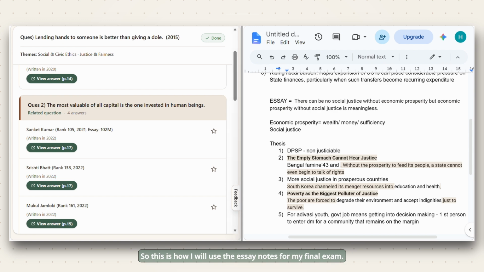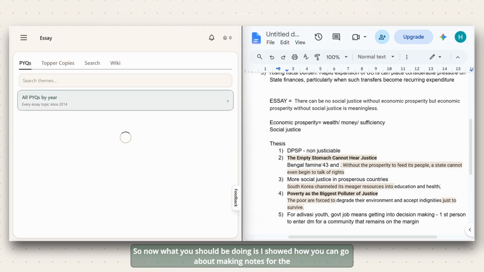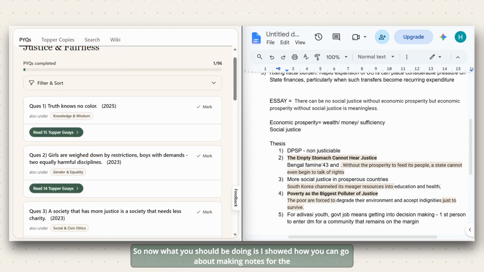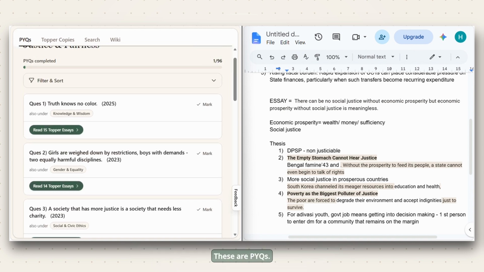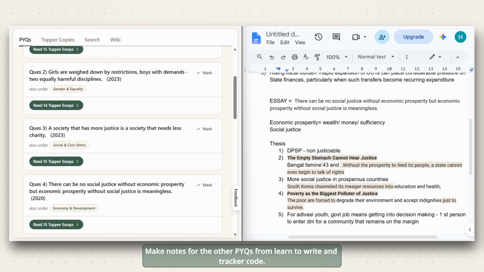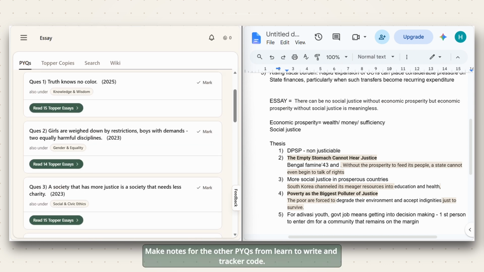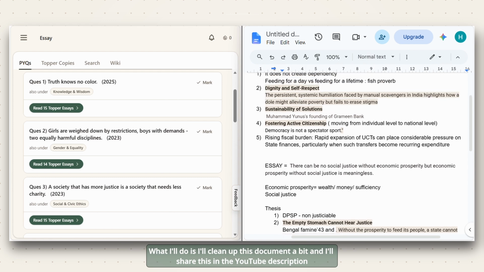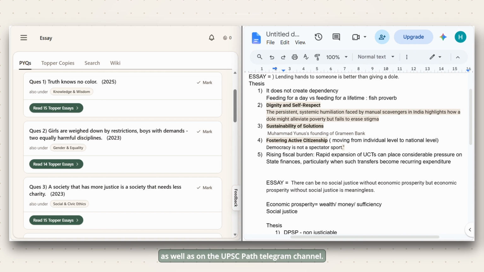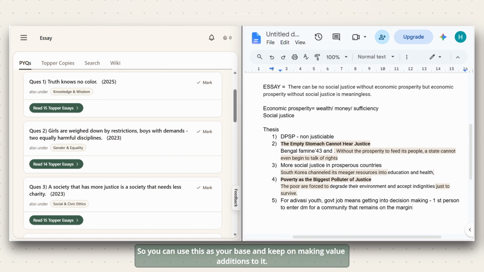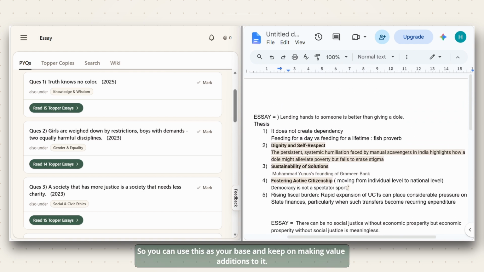So now what you should be doing is, I showed how you can go about making notes for the theme of justice using two questions from here. These are PYQs. Make notes for the other PYQs from Learn to Write and Tracker Pro. I'll clean up this document a bit, and I'll share this in the YouTube description as well as on the UPSC Path Telegram channel. So you can use this as your base and keep on making value additions to it.